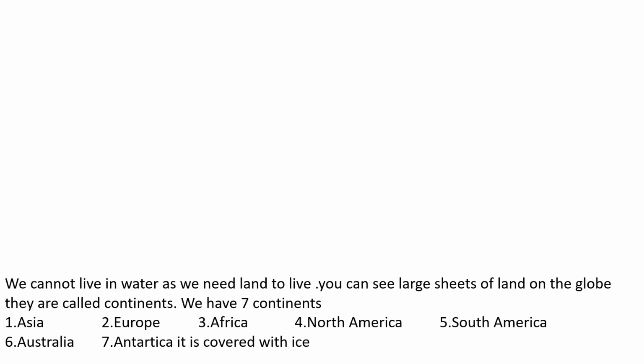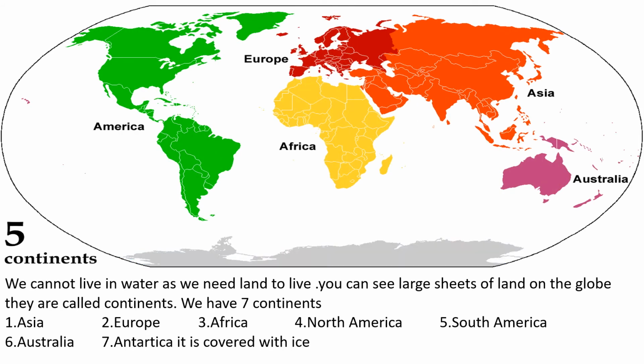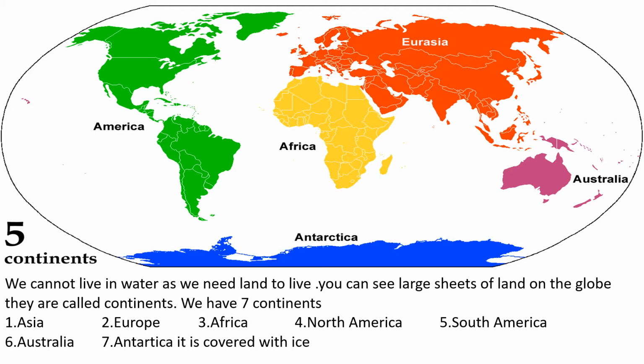Now, again, we cannot live in water, no? So we need land to live. You can see large sheets of land on the globe. They are called continents. And we have a total of 7 continents. One is Asia, Europe, Africa, North America, South America, Australia and Antarctica. Okay, see this one.